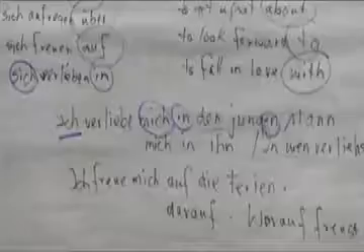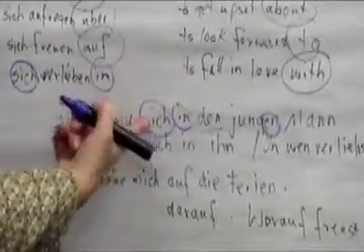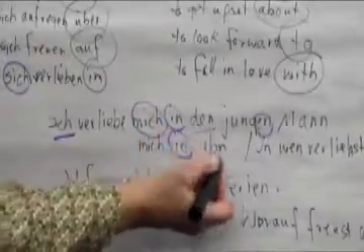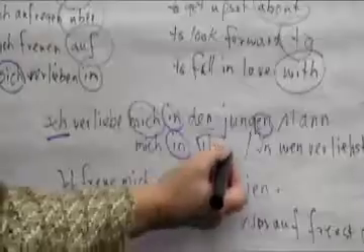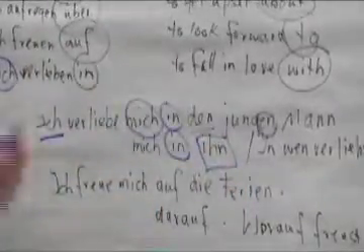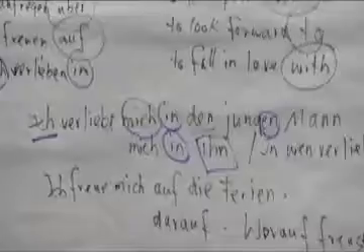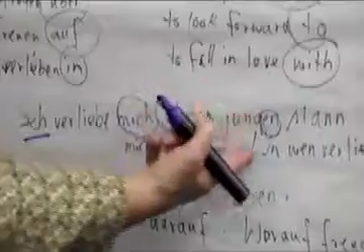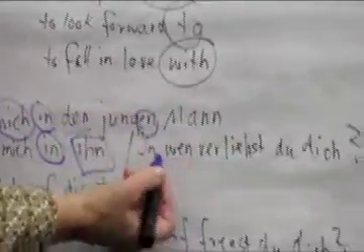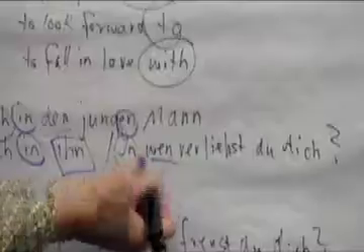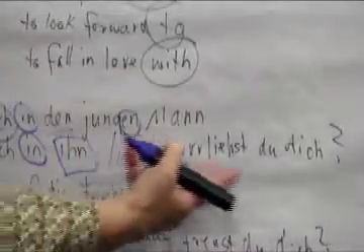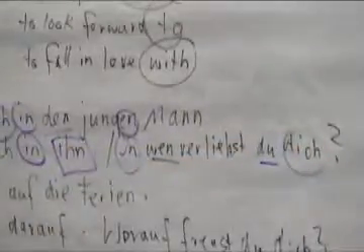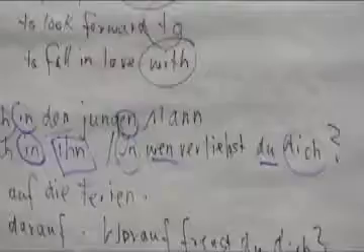And if we don't want to repeat that I'm in love with a young man, we could say ich verliebe mich in ihn, and use the pronoun. I'm falling in love with him. And if I want to know whom are you falling in love with, right? Then I would have to ask in wen. Again, preposition in, question word wen in the accusative. In wen verliebst du dich? Du, and that's the reflexive pronoun for du would be dich. In wen verliebst du dich?